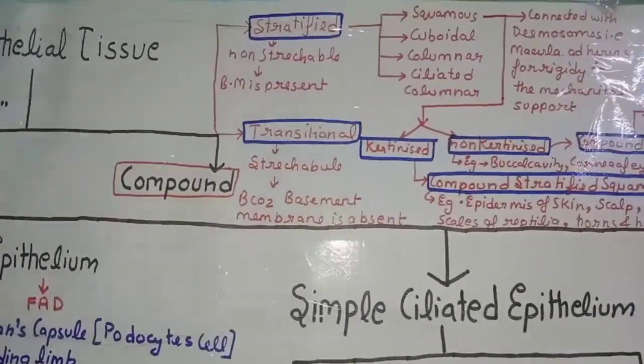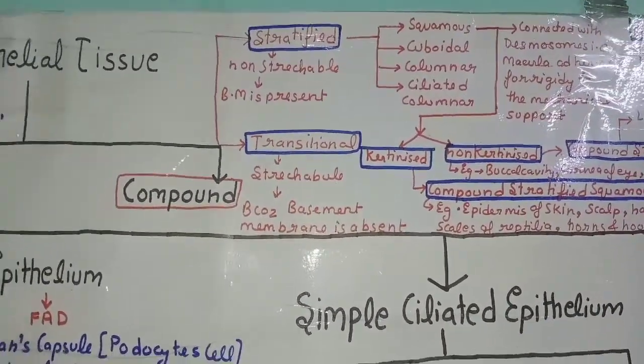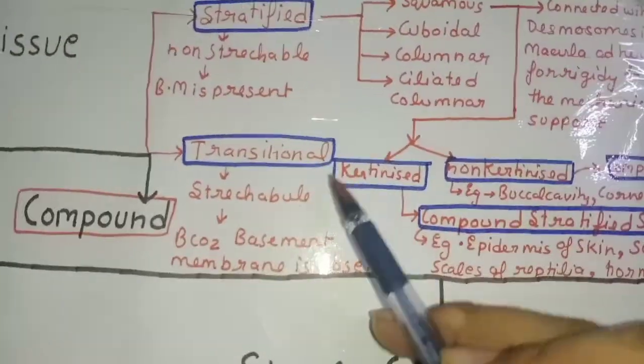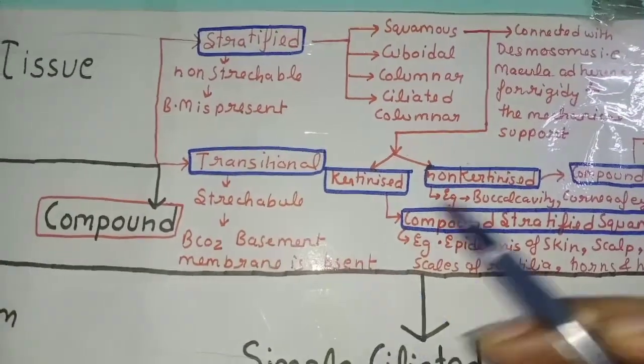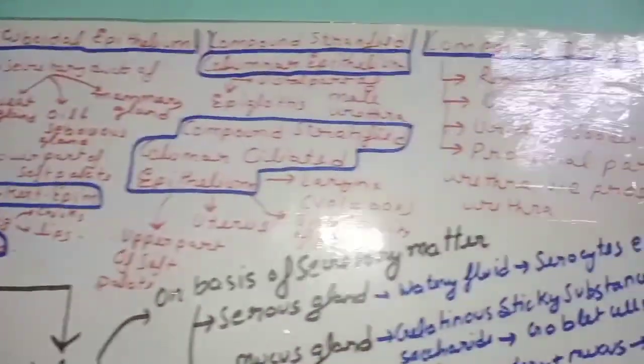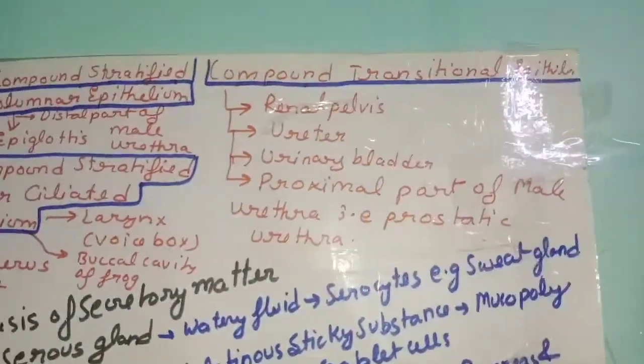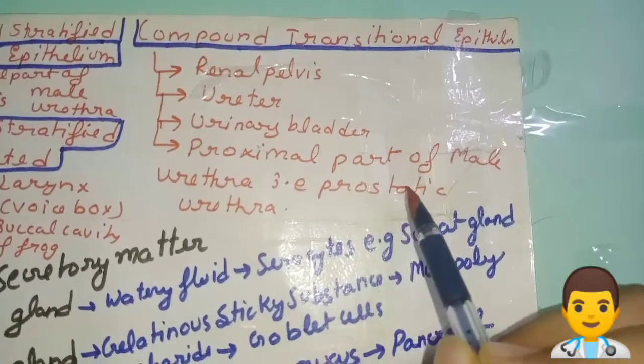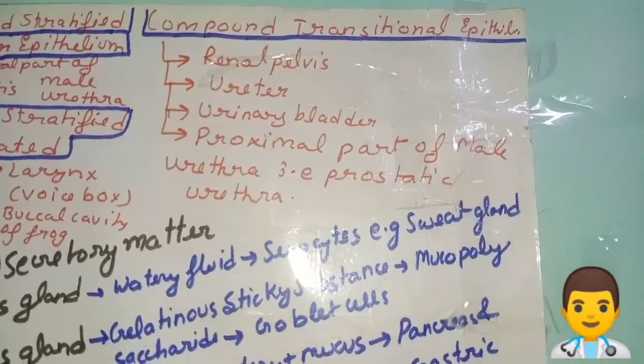Now coming to compound transitional epithelium. As you can see, transitional epithelium is stretchable because the basement membrane is absent. So it is present in renal pelvis, ureter, urinary bladder, proximal part of male urethra, that is prostatic urethra.